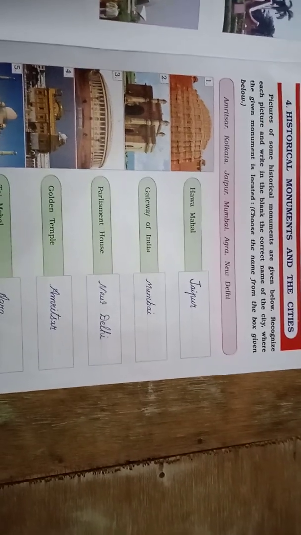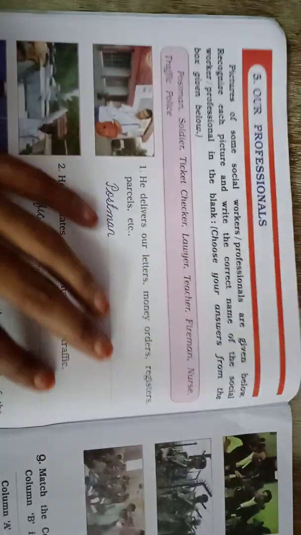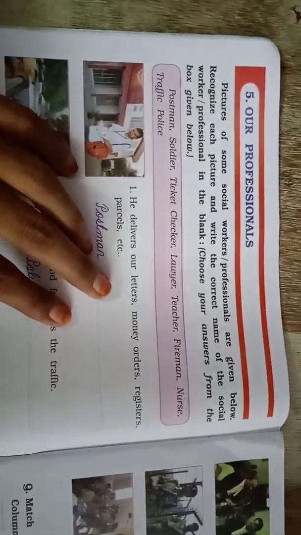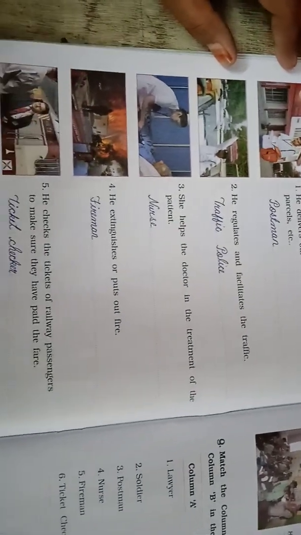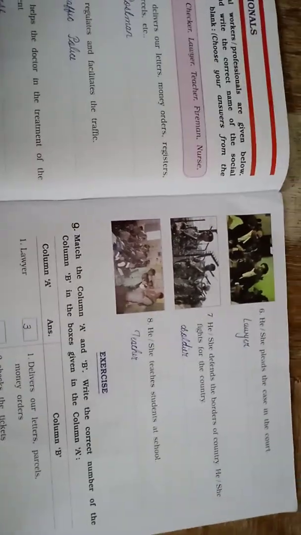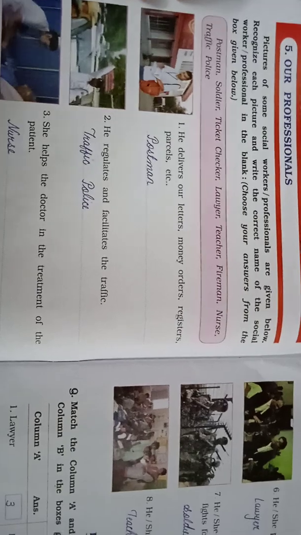So we have also done our fourth chapter over here. You have to only write the city name where the monument is located. So we are all done here. Okay, our next chapter. See, fifth chapter, our professionals. See, there are so many of our helpers here. So you have to write down the name, what they are doing.